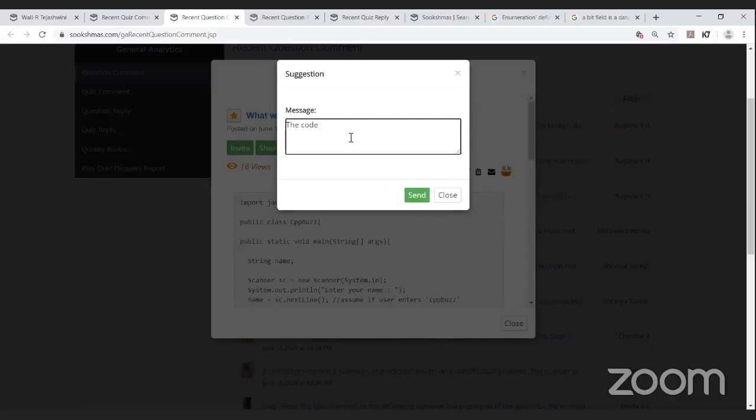The code is not ending with the closing braces of switch and the main method. Okay. Post the code completely.